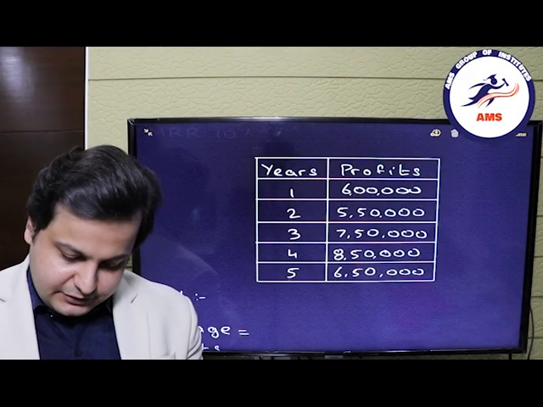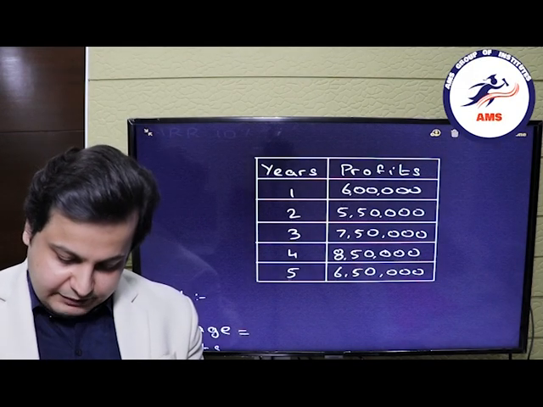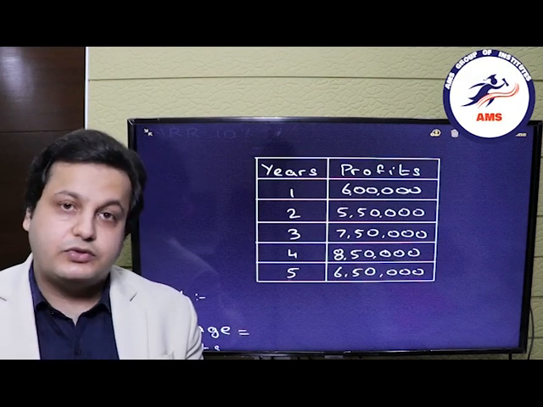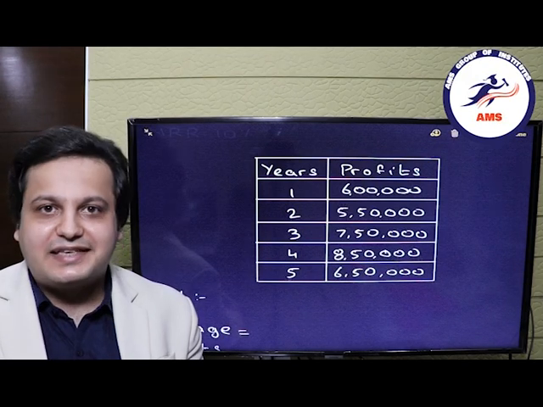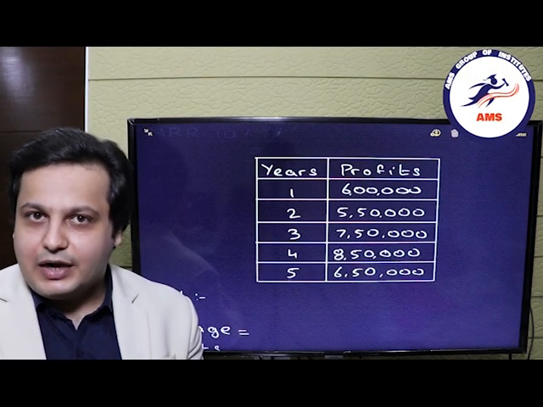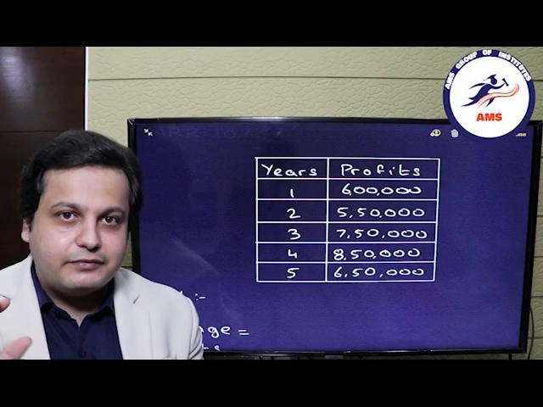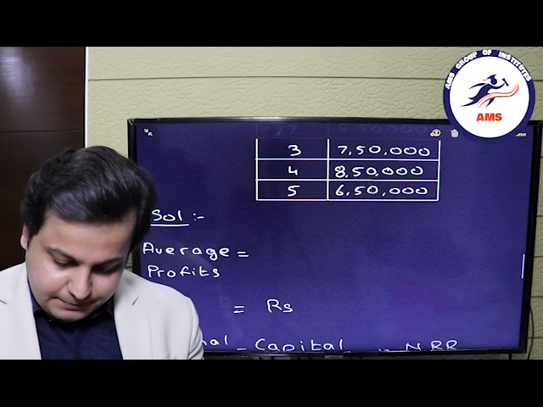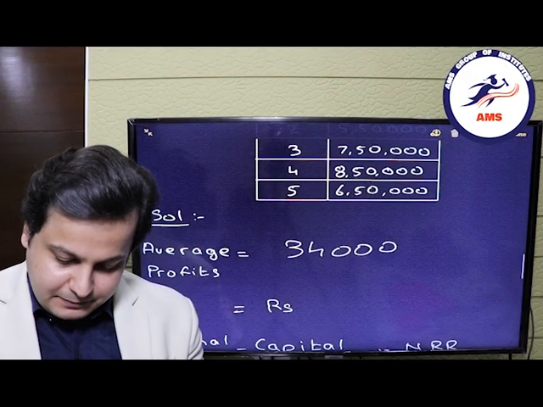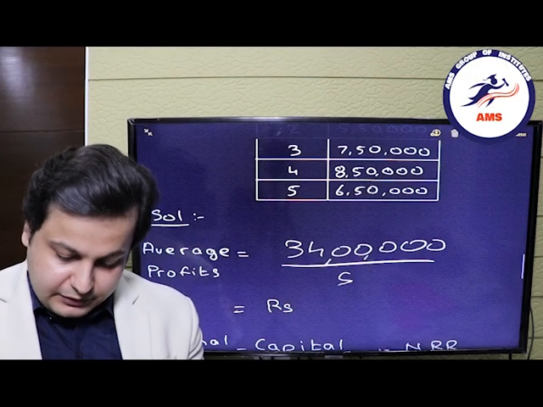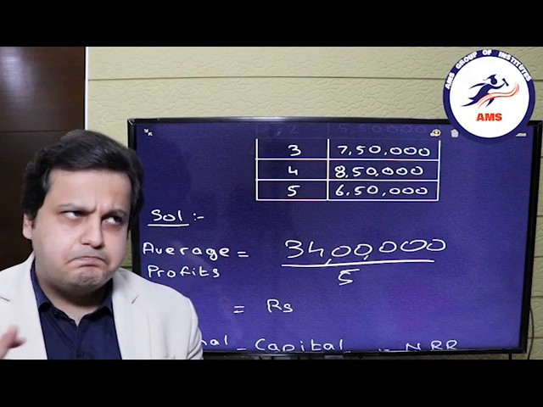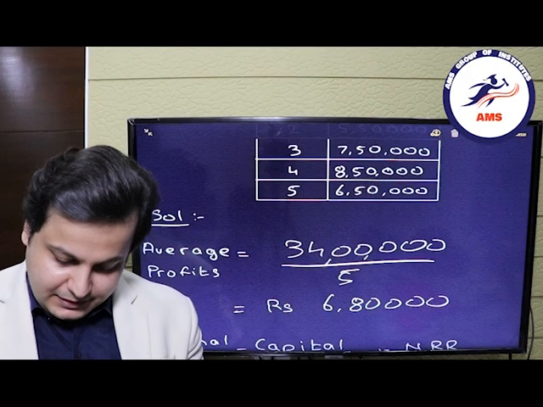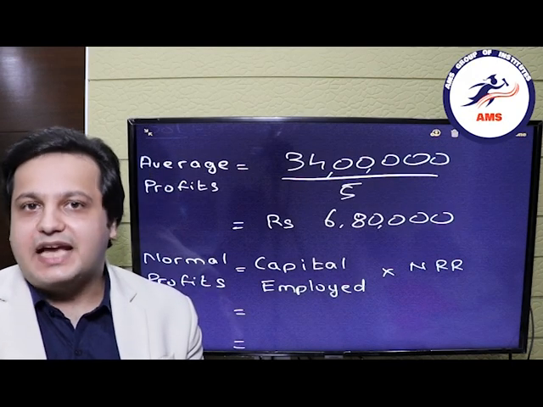Okay, 6 plus 5 it is 11 and a half, plus 7 and a half it will be 19, plus 8 and a half 27 and a half, plus 6 and a half, so it will be 34 lakhs. So the total profits are 34 lakhs, the number of years is 5. So now we can calculate the average profits. It will be 34 lakhs divided by the number of years, that is 5. So this will be around 6,80,000. So now we have the average profits.